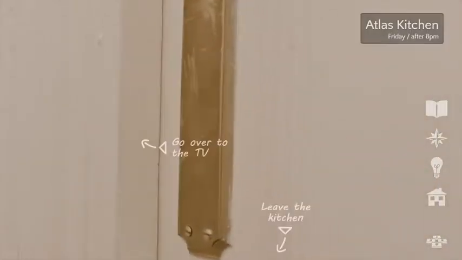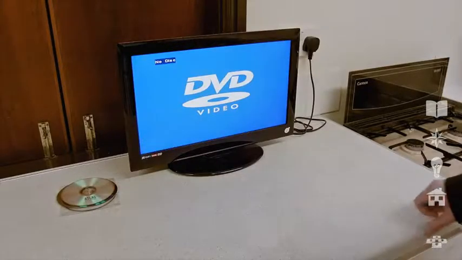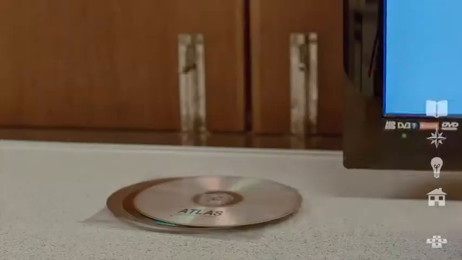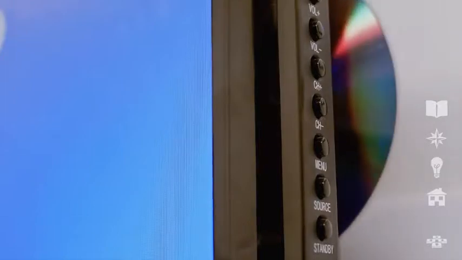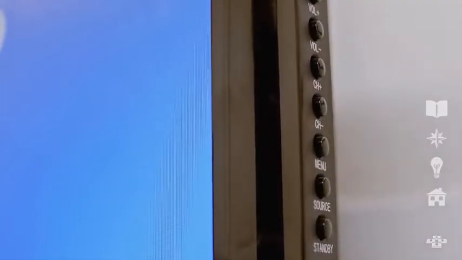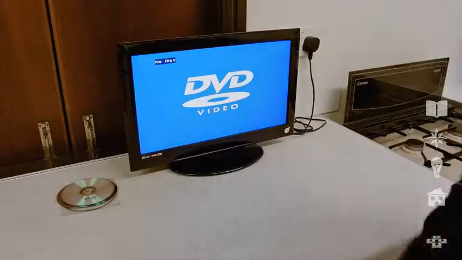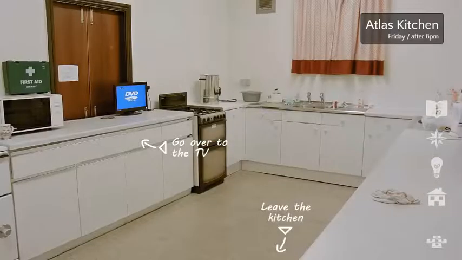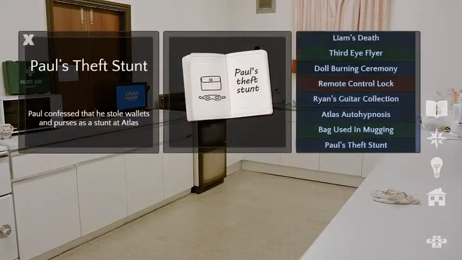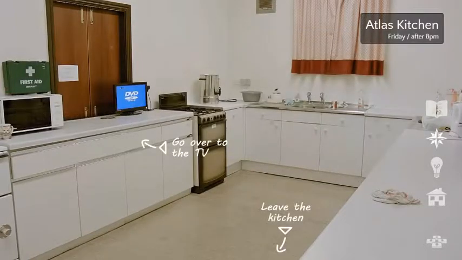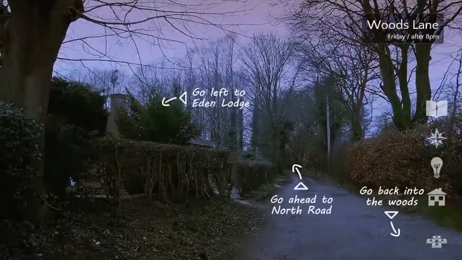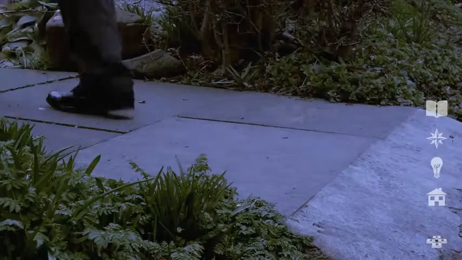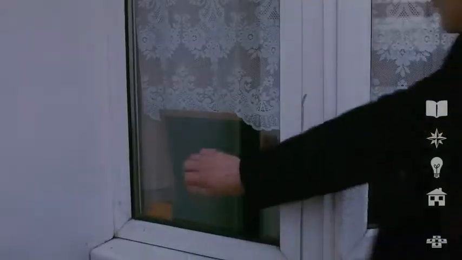Maybe Jason's in here. Oh, maybe. Nope. Is the DVD back in the drawer? Click to exit. I tried. I did it. Okay. There's no mirror magnifying glass. Oh, okay. I guess I should go ask people about that. Oh, we got this. We've solved so many mysteries. We are gonna solve this mystery with our pointy shoes.